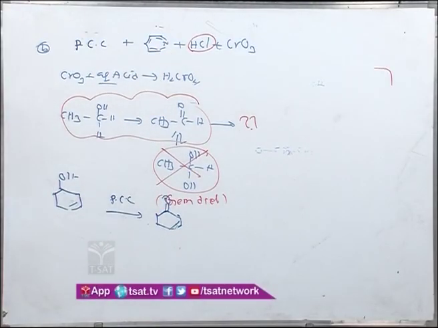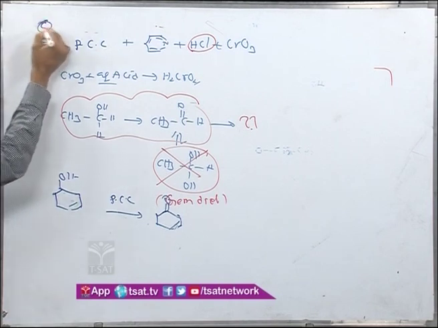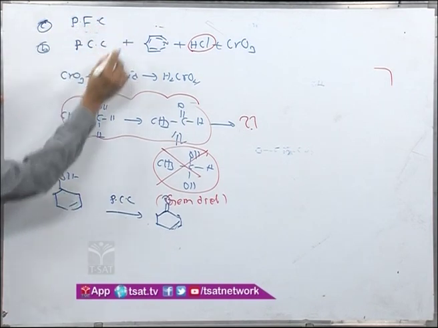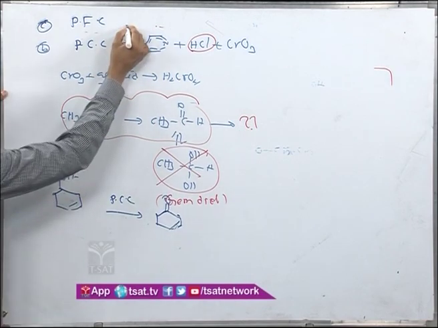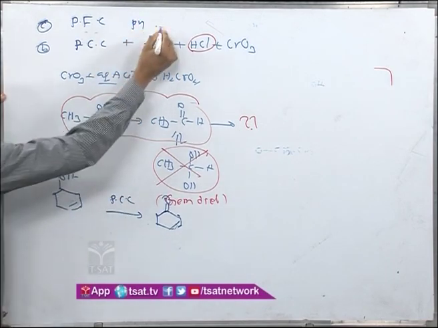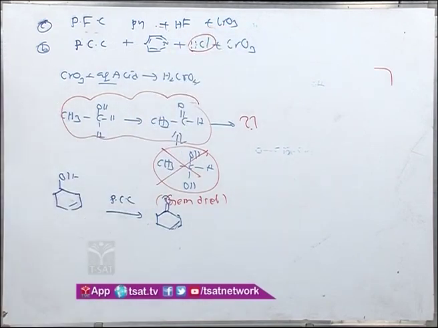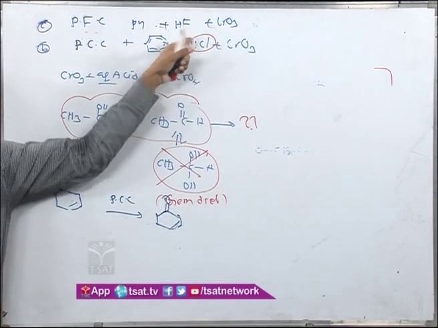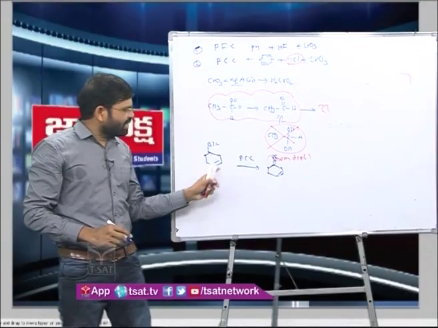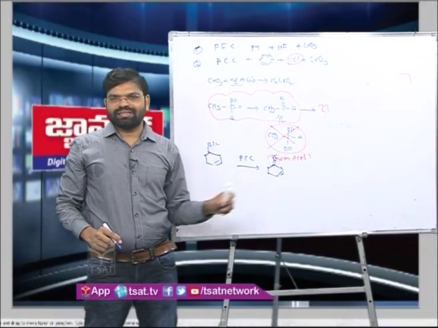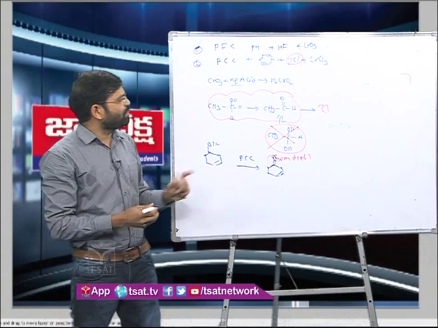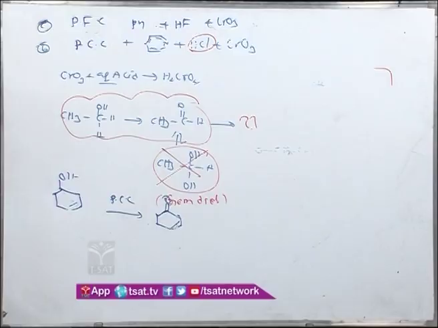In order to modify this, another reagent called PFC is used. The PFC is pyridine plus HF plus CrO3. Now HF is a much weaker acid compared to HCl. The possibility that it can attack the multiple bond is very low. So this is another modification to the PCC.